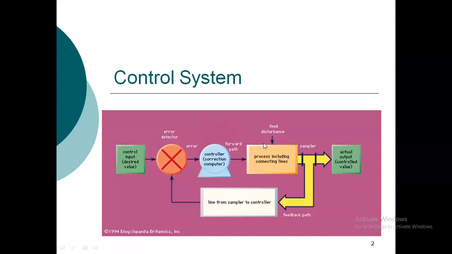If you take the example of a fan, suppose we are controlling the fan by some kind of regulator. We give the supply to the regulator, and that regulator generates some kind of input for the fan, and it gives some output. If you take the speed of the fan as the output, then you give an electrical signal to the controller, and you get the speed as the output of the fan. So this is a general control system.